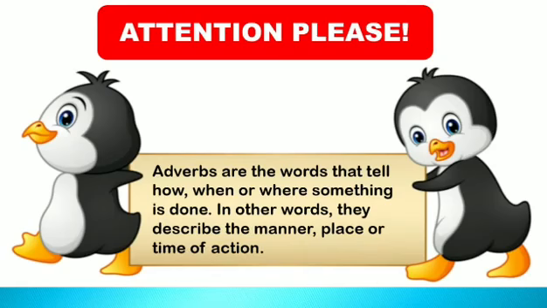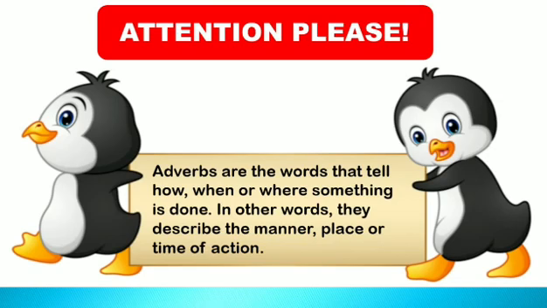Now please pay attention. We are just quickly going to revise what we learned today. We learned that adverbs are the words that tell how, when or where something is done. In other words, they describe the manner, place or time of action. Correct? So adverbs are the words which are telling you or describing an action or a verb.